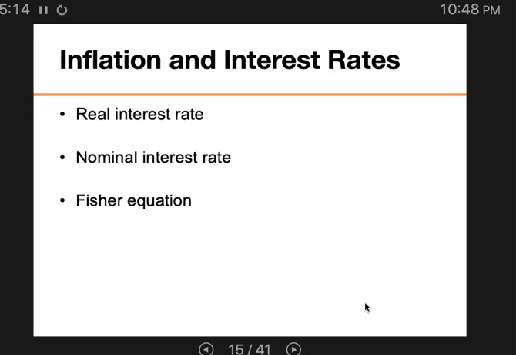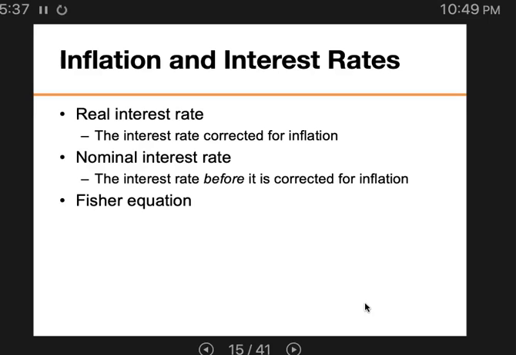All right, so savers and borrowers care about the real rate of interest on the loan, even though I just told you a moment ago that on the graph we're only plotting the nominal interest rate. We actually care about the real interest rate. What is the real interest rate? This is the interest rate corrected for inflation. The nominal interest rate is just the rate that we hear all the time in the news and things like that, before being corrected for inflation.